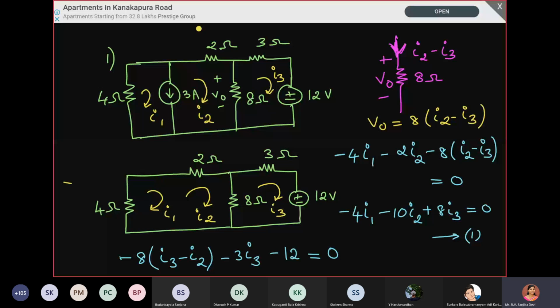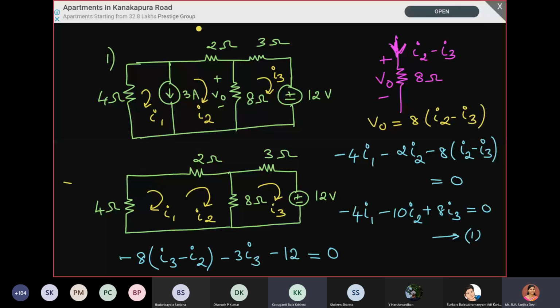So in that case, we need not form a super mesh. We can directly find one current from the current source, and for the remaining 2 meshes, we can write the KVL and get the remaining 2 currents, I2 and I3. Yes, ma'am, at that time we can get I1 directly as 3, no? Yes, if we interchange, you will get I1 as 3. And we have to apply KVL to the remaining 2 right side loops, no? Yes. Ma'am, then I1 will become -3.